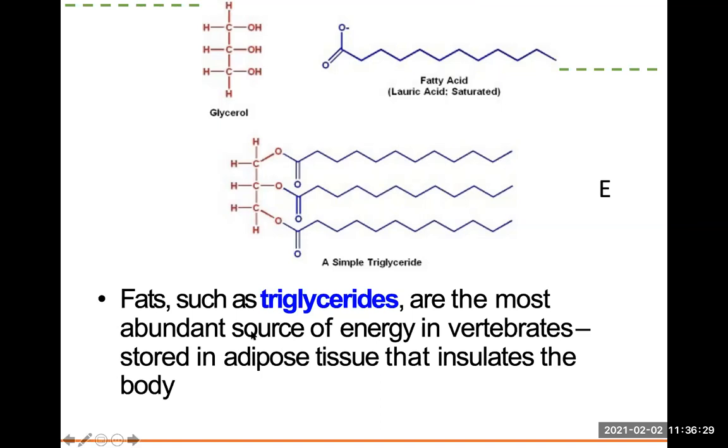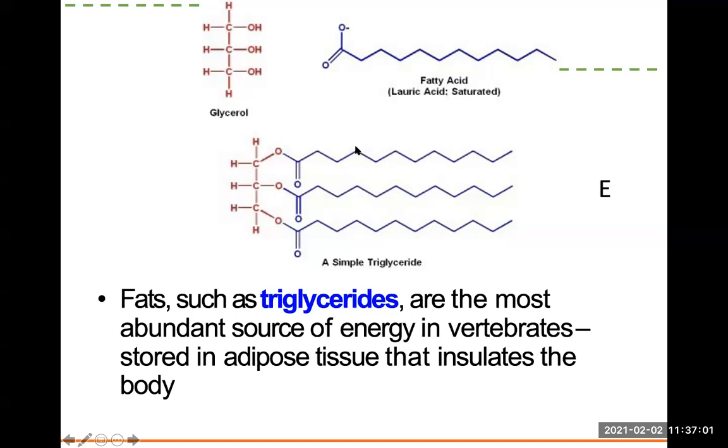And the fancy word for lipids in anatomy is adipose tissue. It's going to insulate the body. It's going to provide cushioning as well. It's going to provide protection. So it's found around your kidneys, providing protection, in your buttocks, providing cushioning. And it has lots of energy also around your intestines. So when you're trying to lose weight, you're trying to break down this adipose tissue and get energy from it, and that's when it gets a little bit difficult.